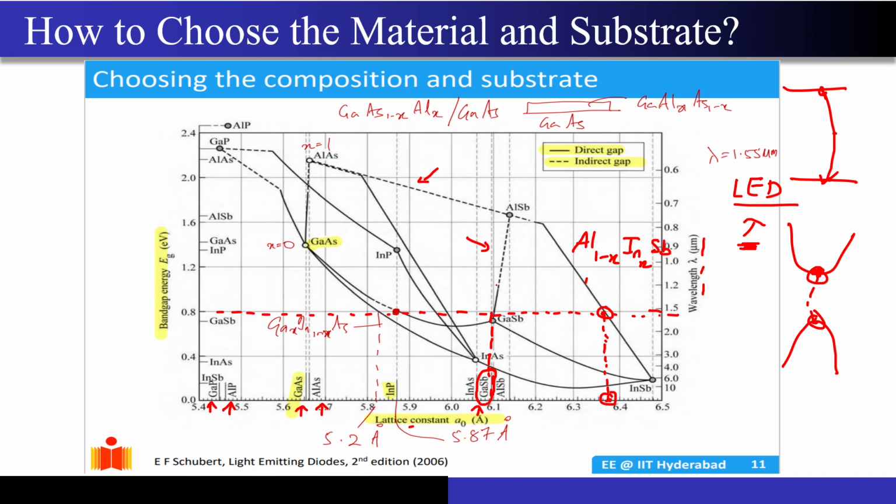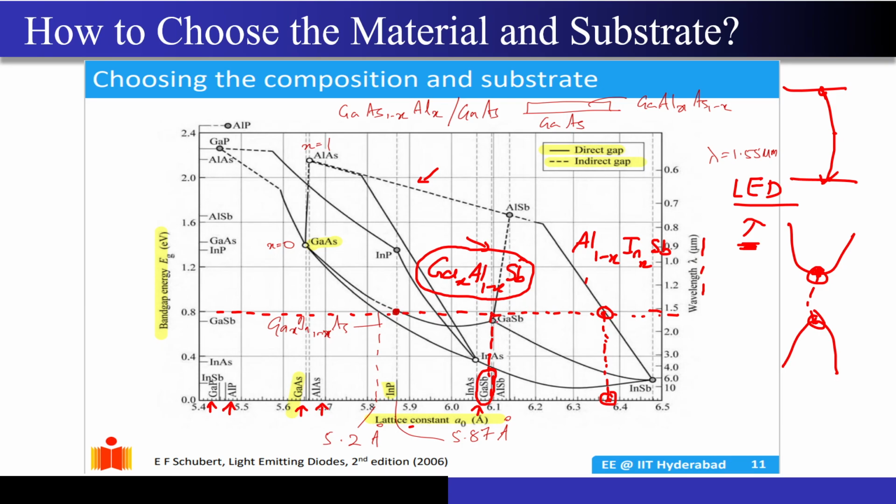So what does this suggest? What is this line? This line is nothing but gallium x, aluminium 1 minus x, Sb, correct? This says that if you design your LED using this particular material, then it has the potential to generate light of 1.5 micrometer wavelength, correct?